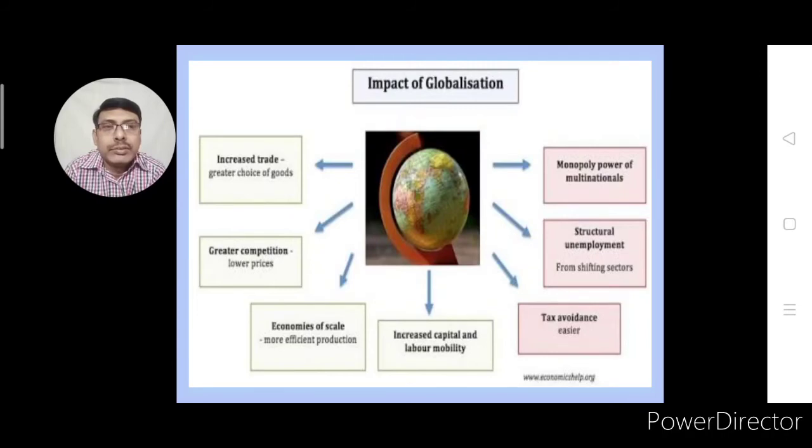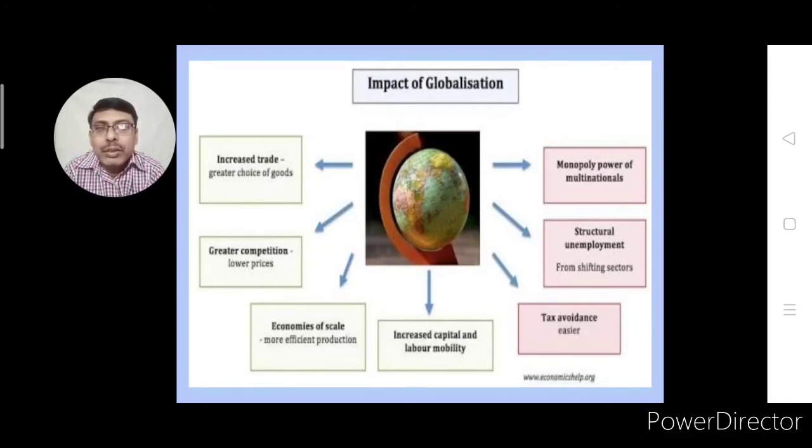Tax avoidance. This is another important feature of this globalization. Then increased capital and labor mobility due to globalization. Now people are moving from one country to another country in search of jobs, and they're also getting jobs of their choice, higher salaries according to their need, economies of scale, more efficient production.